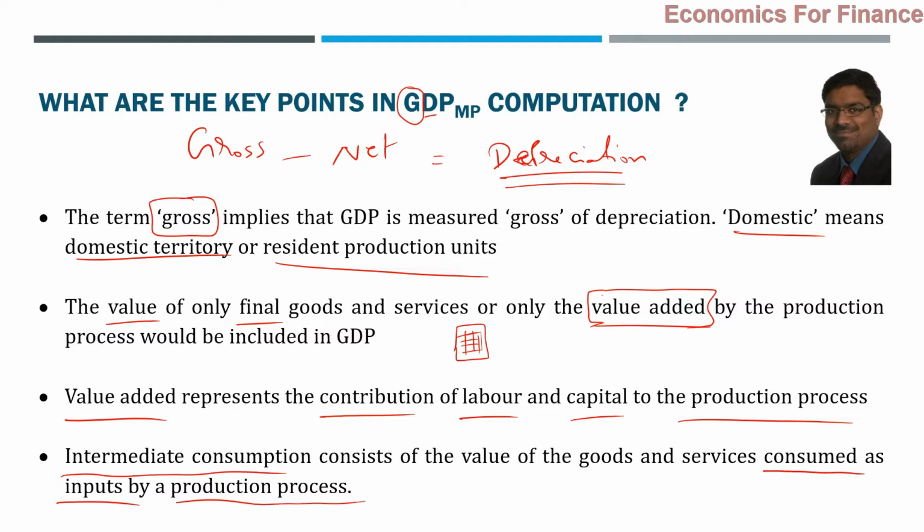For example, if you say sugar is produced in a particular year, say some 40 lakh tons of sugar is produced in India during 1 year, let us say, example only. Multiply with the market value of sugar per ton. You get the total value of the sugar that has been produced during that period. Very good. And should we also calculate the market value of sugarcane that has been produced during the year? Because sugar is manufactured by the sugar industry, the factory. Sugarcane is produced by farmers. Farmers produce sugarcane. That's a different sector altogether.